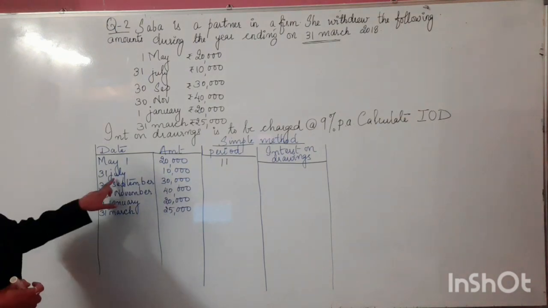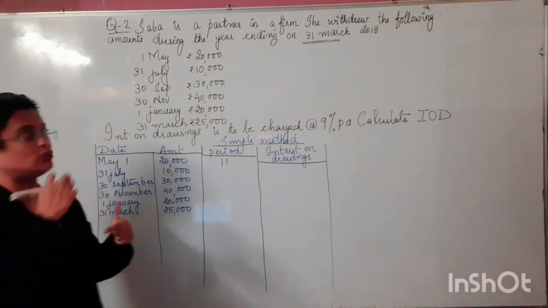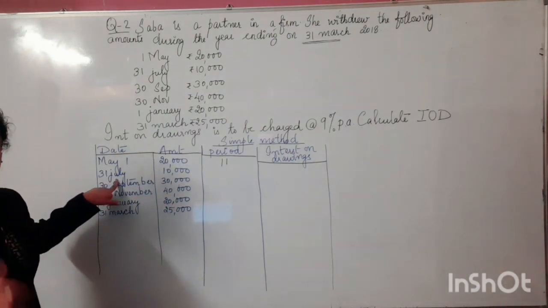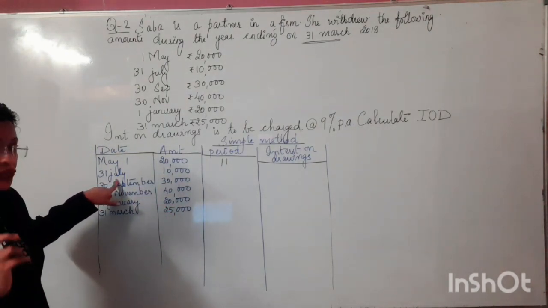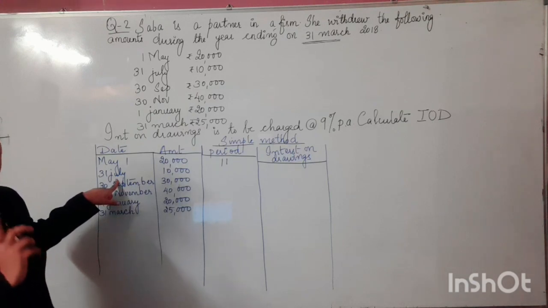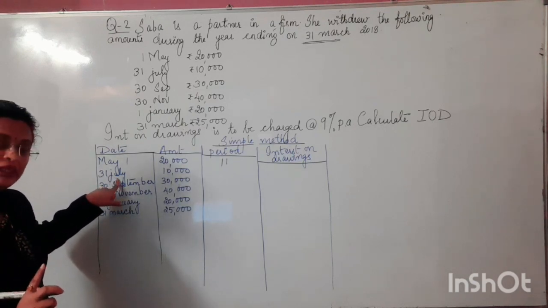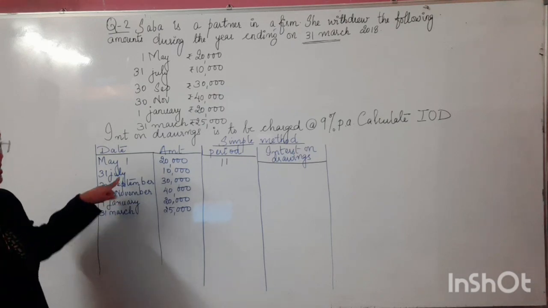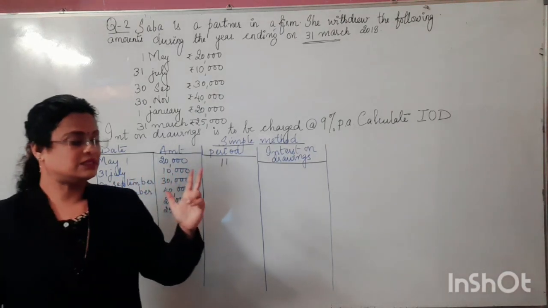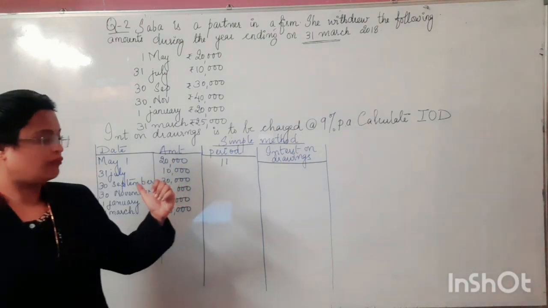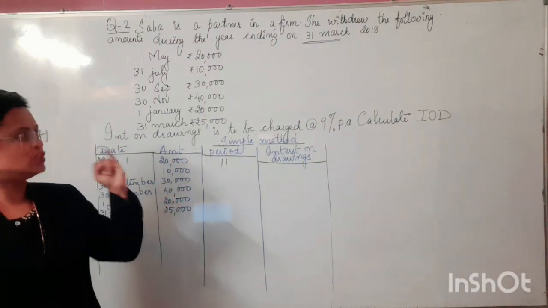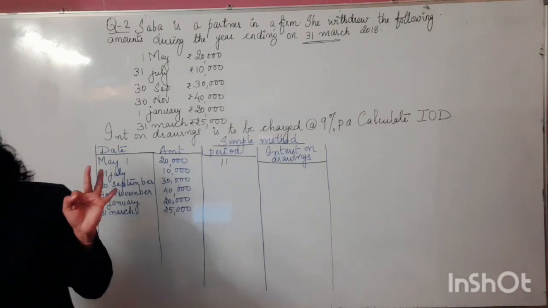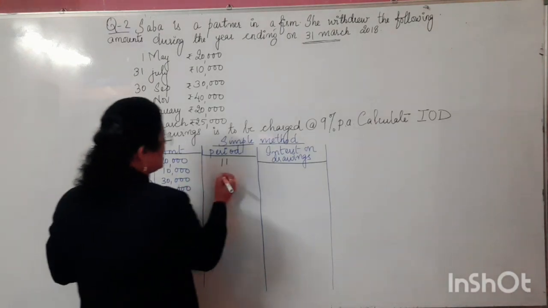Similarly, 31st July. So let's count from 31st July to 31st March. 31st July means the end of July, so don't take July. If it's at the end of the month, don't include that month in the counting. So 31st July basically means we will start counting from 1st August onwards: August, September, October, November, December, January, February and March. So how many months? It's 8 months.